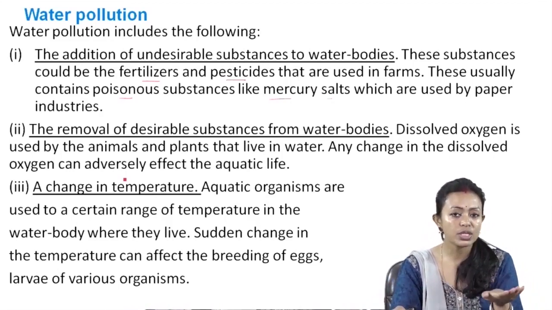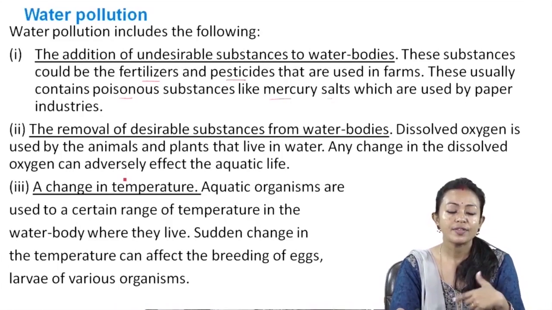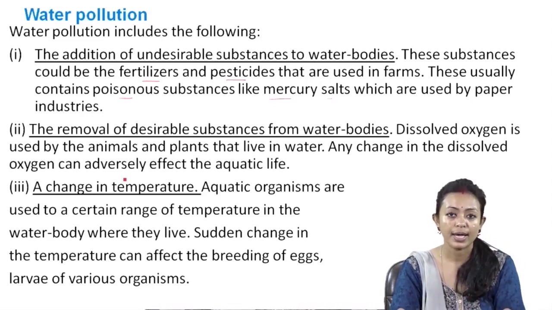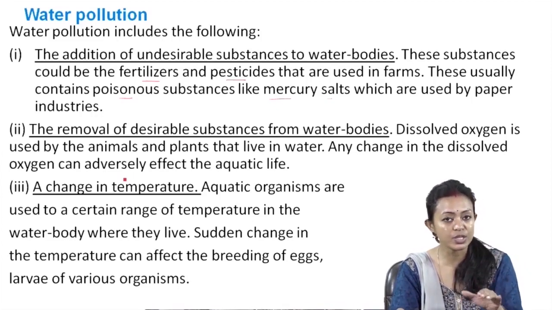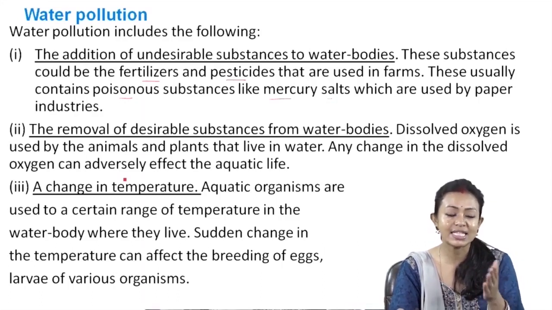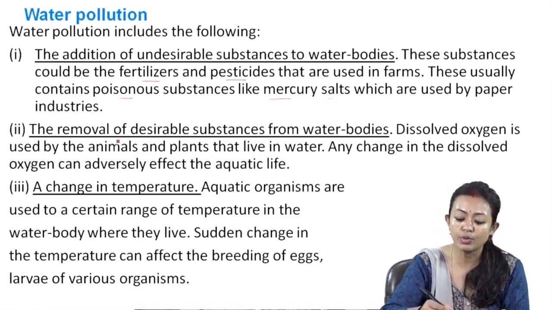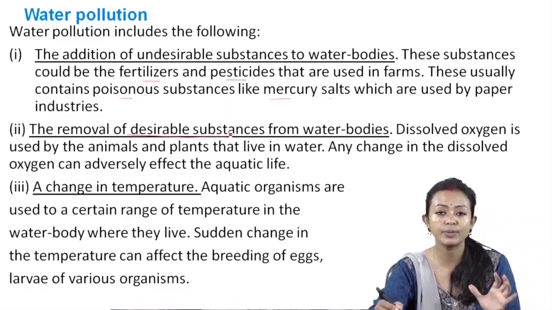The surface of the water gets clogged because of these weeds. So the dissolving or the circulation of gases in the water tends to stop. And the level of oxygen that is required to be present in the water body tends to reduce, which results in the death of aquatic plants and animals. So this has been because of the removal of desirable substances from the water bodies due to pollution.